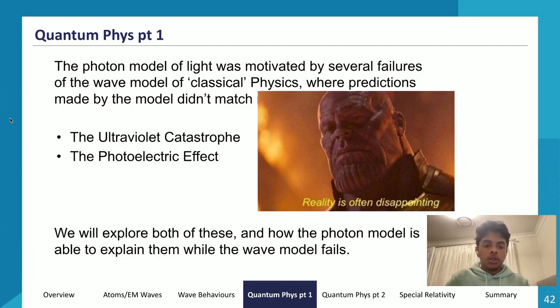The two things that the classical wave model failed to explain are known as the ultraviolet catastrophe and the photoelectric effect. We'll go through these in detail, and you will be tested on the photoelectric effect especially. The ultraviolet catastrophe is more of a content dot point, but for the photoelectric effect, they can ask you calculation questions.